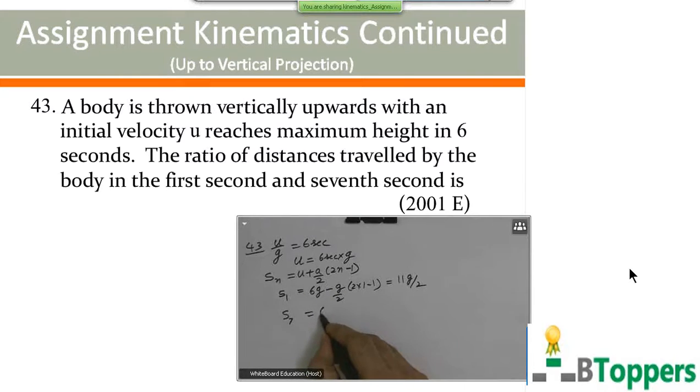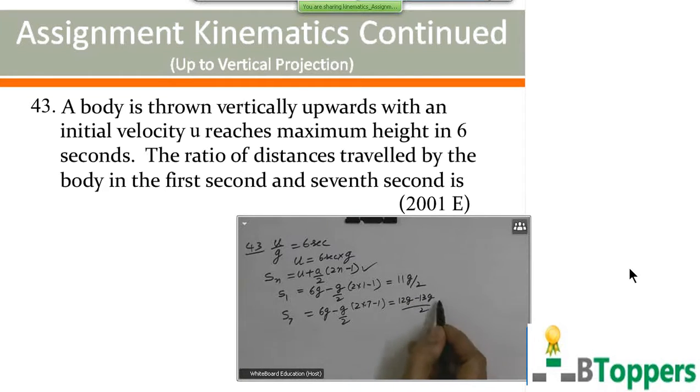Put n equal to 7 here, a equal to minus g in this equation, and u is numerically equal to 6g here. We got a negative sign, which indicates that it moves downwards by a distance which is numerically equal to g by 2 during the 7th second.